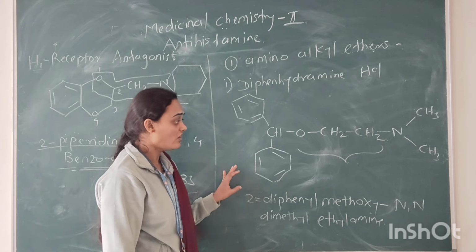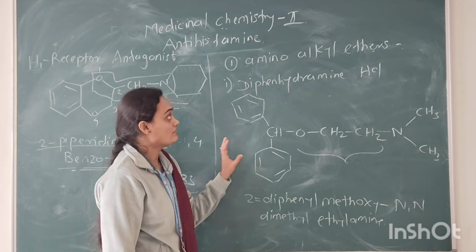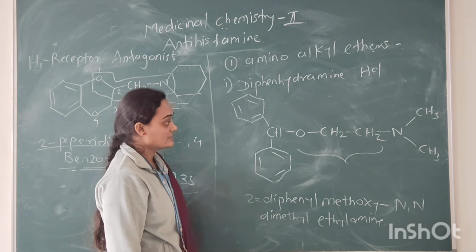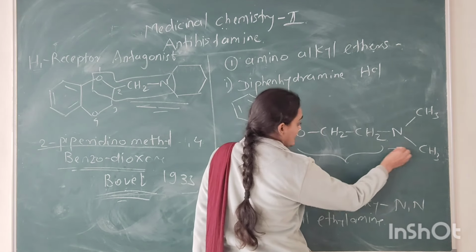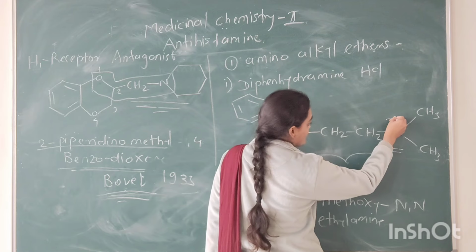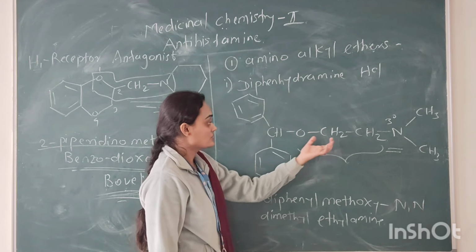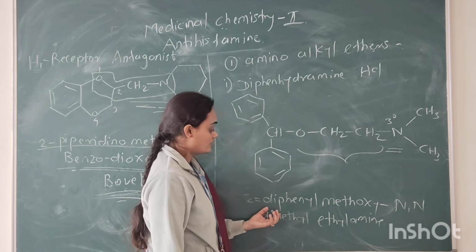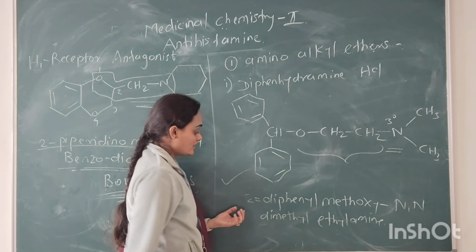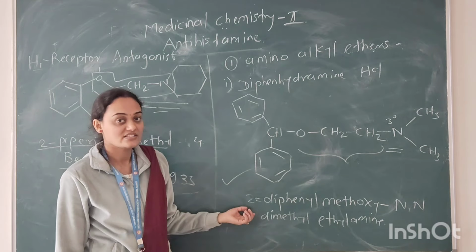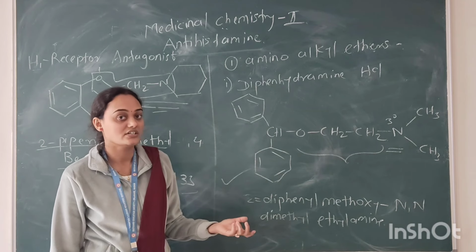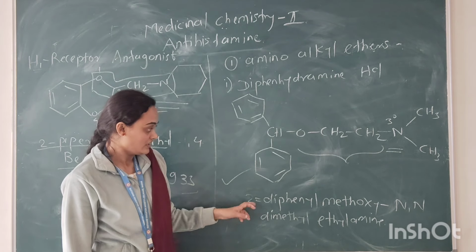In all these derivatives, the basic nitrogen, that is a tertiary nitrogen atom, is attached to the ethyl functional moiety. This drug acts as an antihistamine which is used in allergic conditions in individuals.